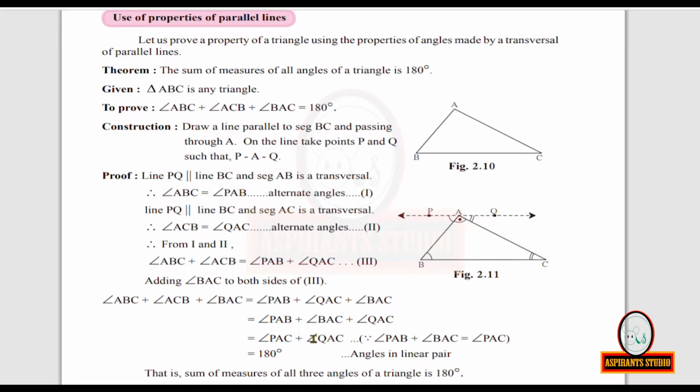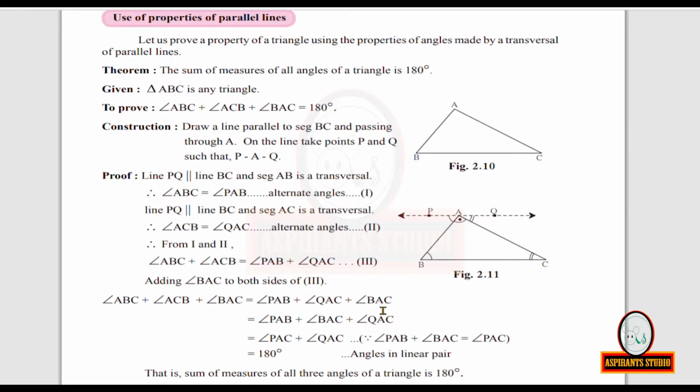Why I am rearranging is, look at these two angles and look at the figure. PAB is this angle plus BAC is this angle. So this can be written as, by angle addition property, measure of angle PAC. Measure of angle PAB plus measure of angle BAC will be totally called now measure of angle PAC by angle addition property. So I can replace measure of angle PAB plus measure of angle BAC by measure of angle PAC.